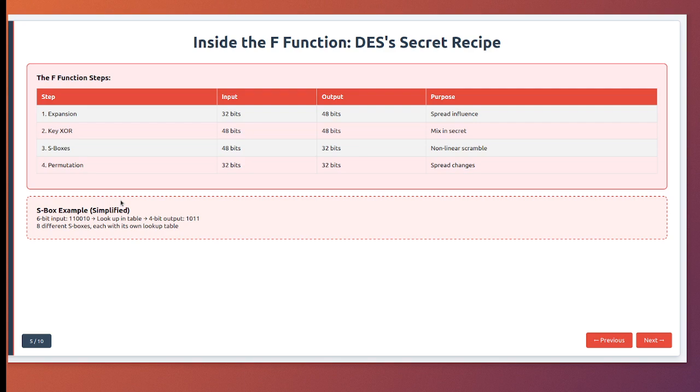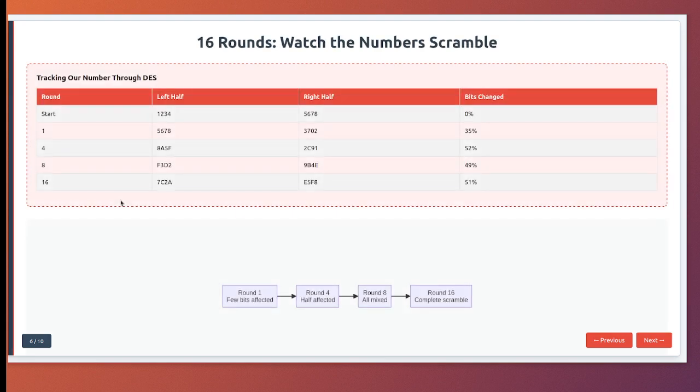This complex transformation happens 16 times, with a different key portion each time. It's like putting your data through 16 different blenders, each with its own settings. 16 rounds of scrambling. Let's see how our simple number gets transformed through DES's 16 rounds. I'll show you actual values to demonstrate how thoroughly the data gets scrambled.